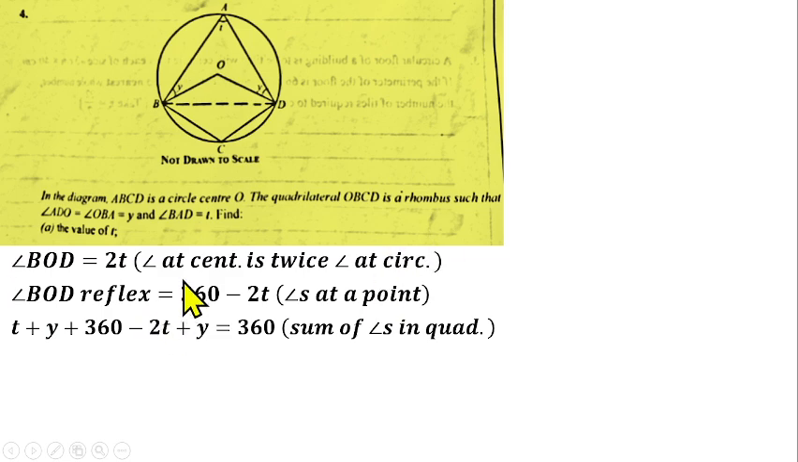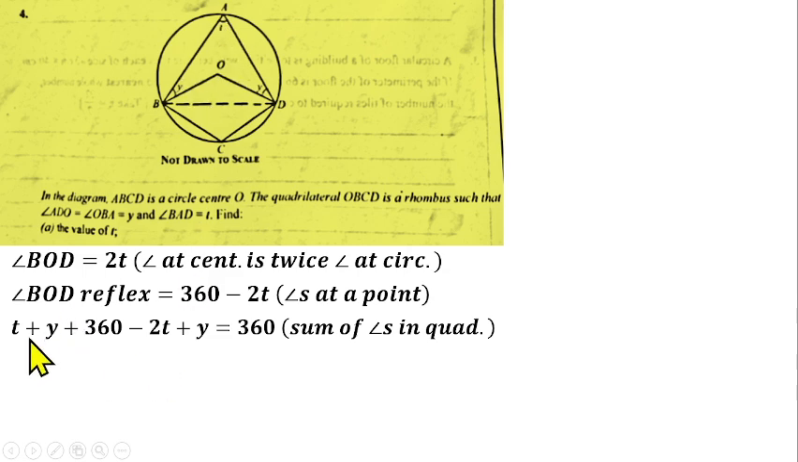So angle T plus Y plus angle BOD reflex, which is this angle here, that is 360 minus 2t, plus angle Y here, that will give us 360 degrees, sum of angles in a quadrilateral. So this shape ABOD is a quadrilateral. If you sum all the interior angles of that quadrilateral, it is going to give us 360 degrees, and that's what we have done.